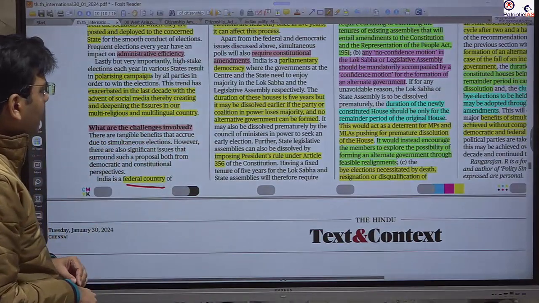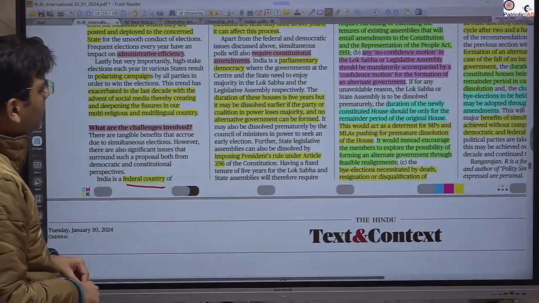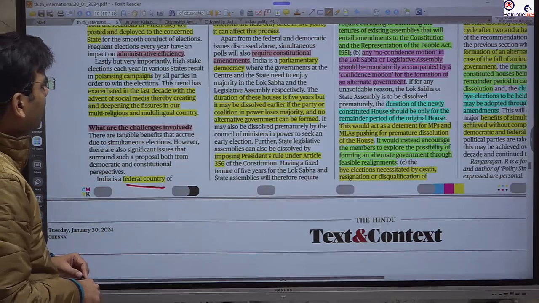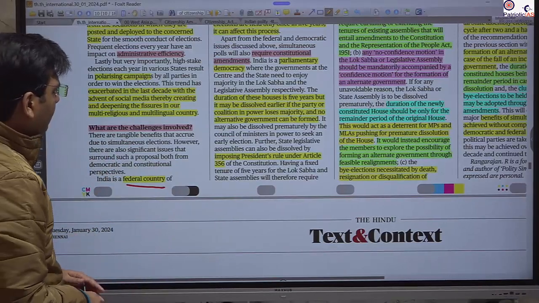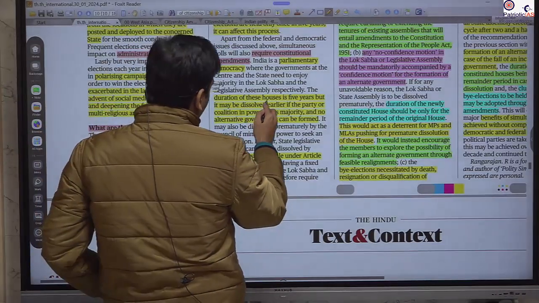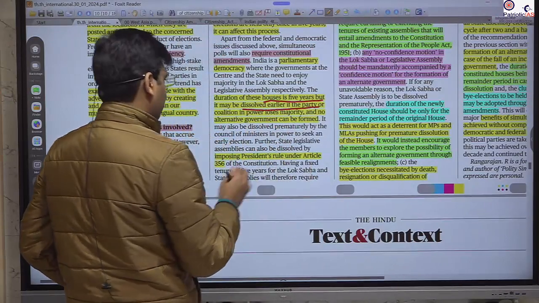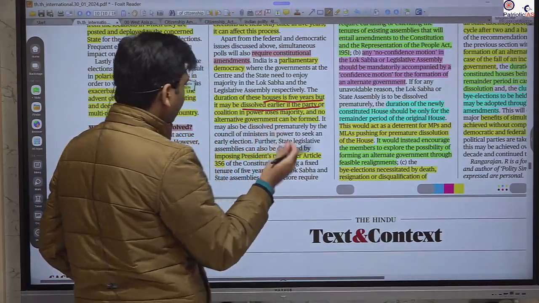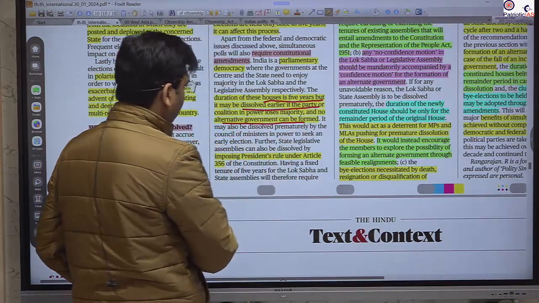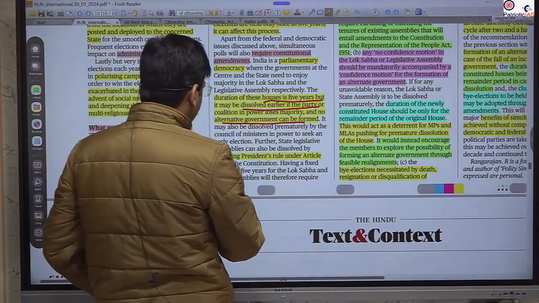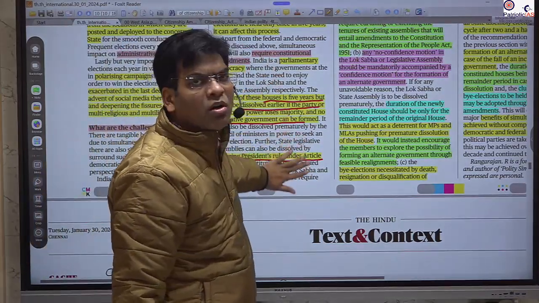Besides that, we need a lot of constitutional amendments, because India, as per the constitutional debate, is a parliamentary democracy, and we have a duration for the house of 5 years, but there is also dissolution of the house. We have seen that whenever there is a lack of majority, or no alternative option for forming the government, imposition of President's rule also leads to the suspension and dissolution of the state government.